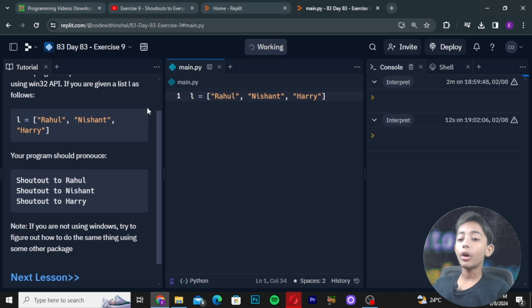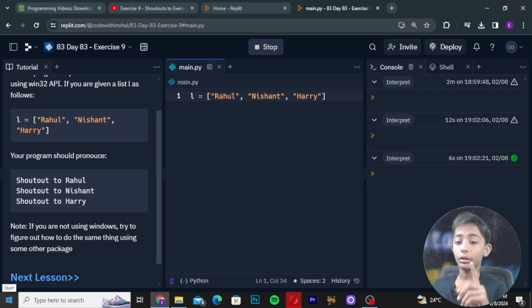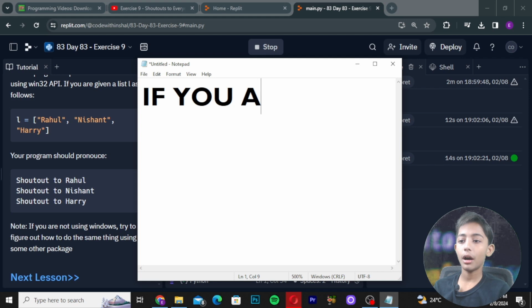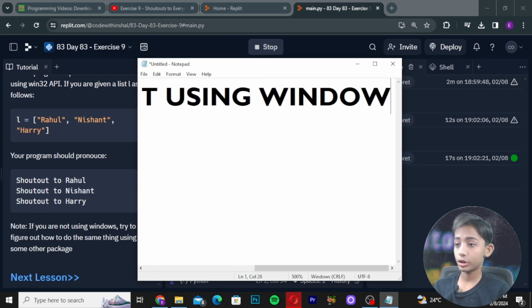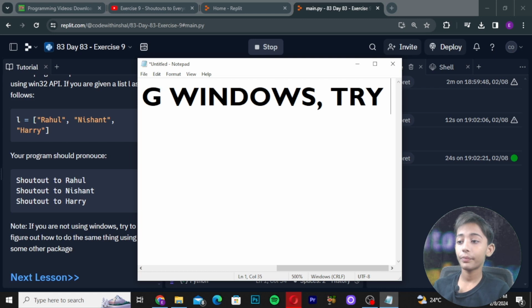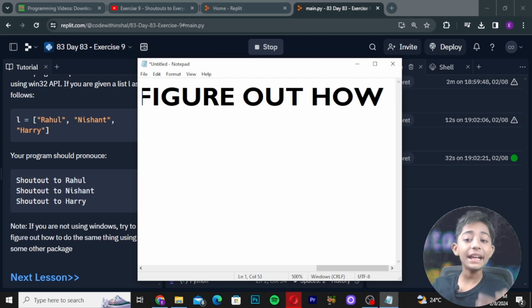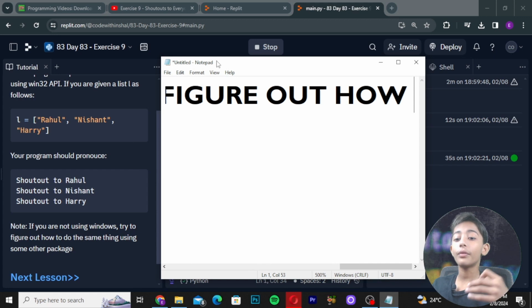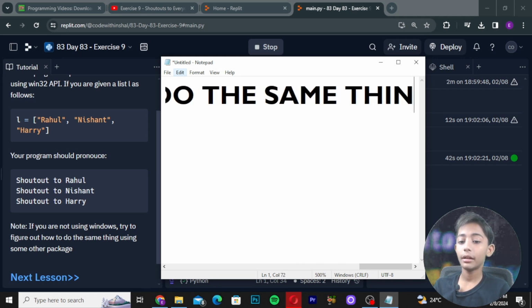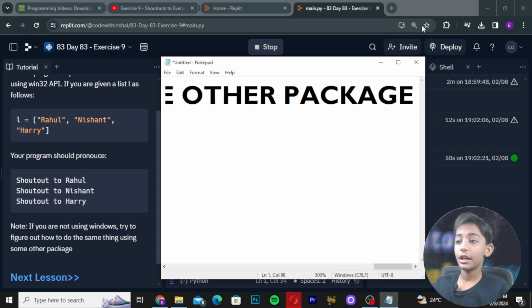Note that if you are not using Windows, try to figure out how to do the same thing using some other package. This is your task.